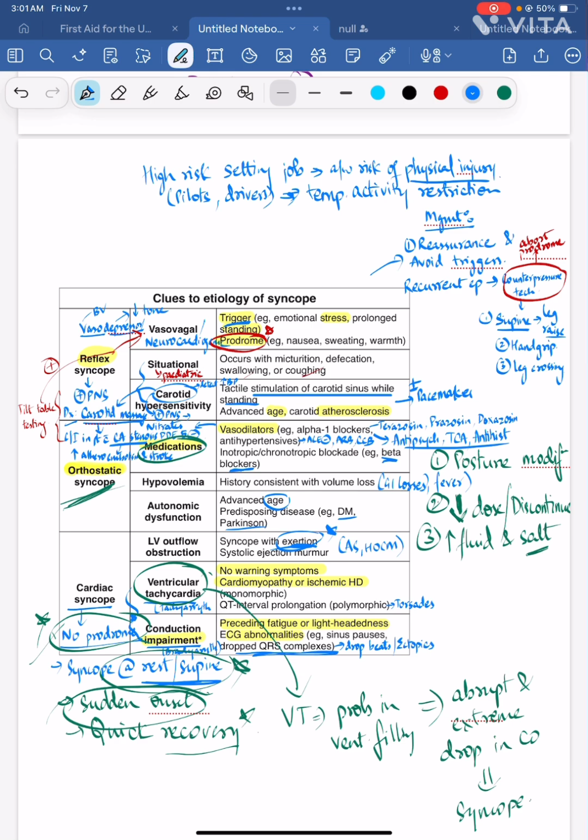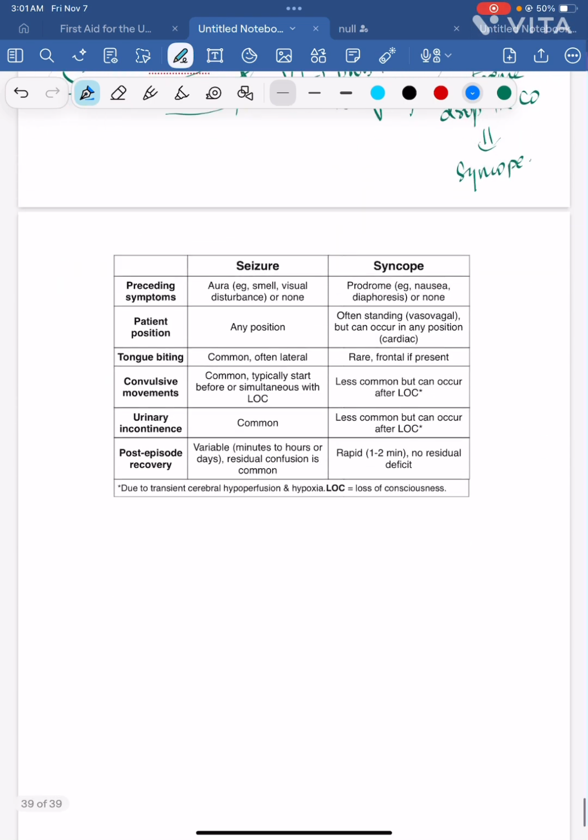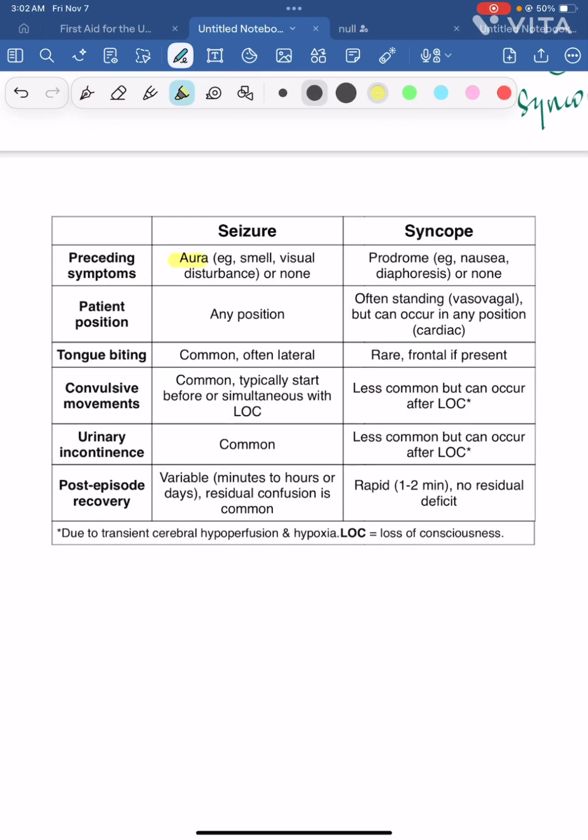Another thing that you have to know about is how to differentiate between syncope and seizures. First thing, the seizure has an aura, and a syncope has a prodrome. Prodrome is the inner warmth and sweating and nausea that you feel before having a loss of consciousness attack. Aura is basically the olfactory smell or visual disturbances that a person might feel before having a seizure. And seizure can occur in any position. Syncope often occurs during standing, that is vasovagal. And if we are talking about any position, then we can discuss cardiac syncope.